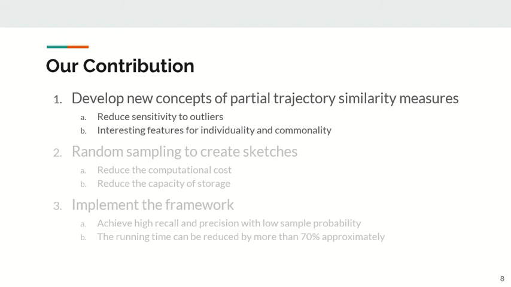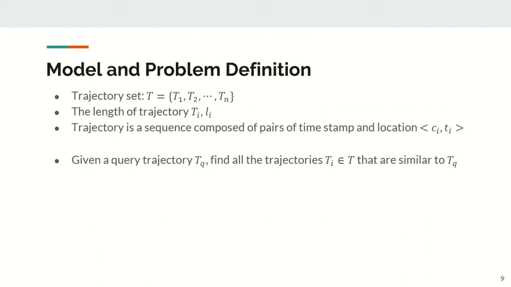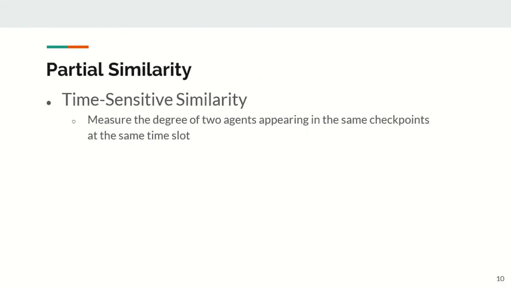First, we look at our first contribution. Here is our model. Given the trajectory set, each trajectory is a sequence of pairs of time step and location. The problem is, given a query trajectory, we want to find all the trajectories that are similar to the query one.